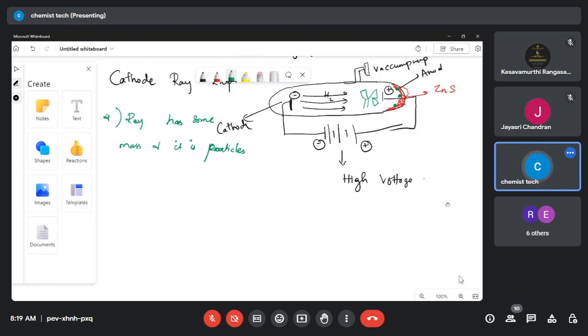Ma'am, what will be the weight of the fan? It is very, very light. See, imagine the electrons are very light particles, right? This fan is very, very light. Imagine the wind is very light. Does the windmill start to rotate? No, ma'am.